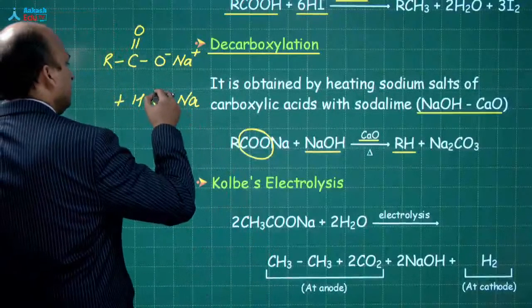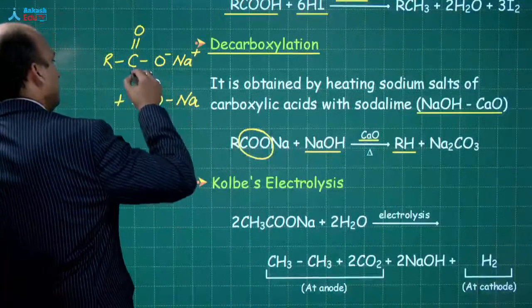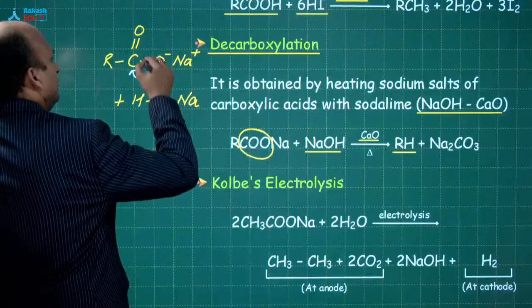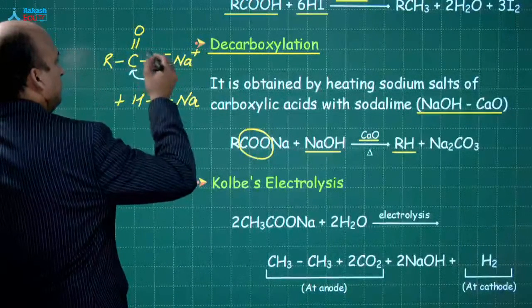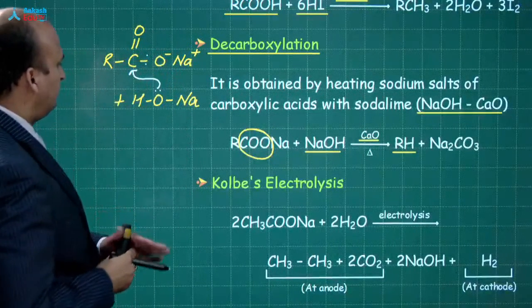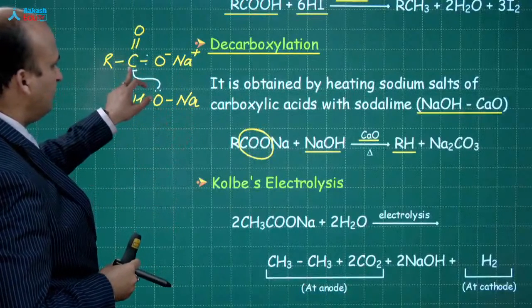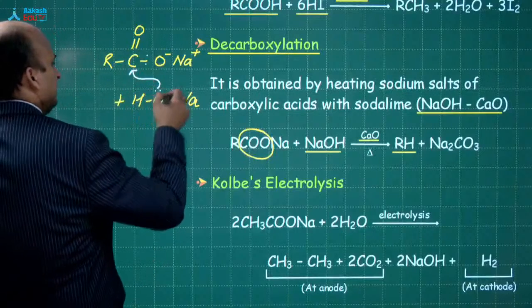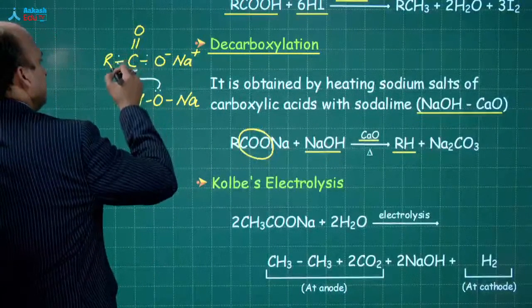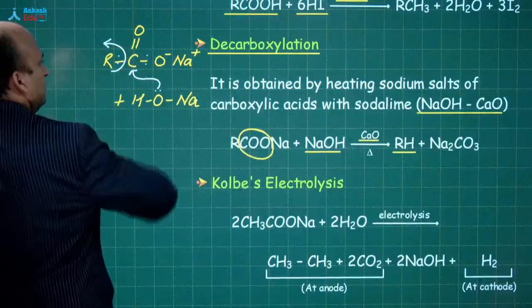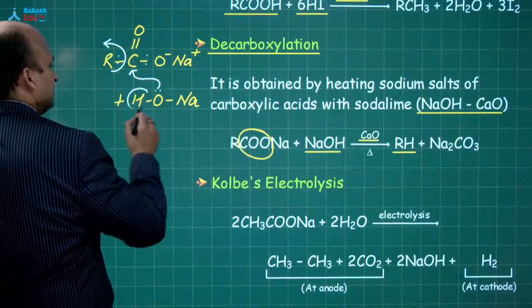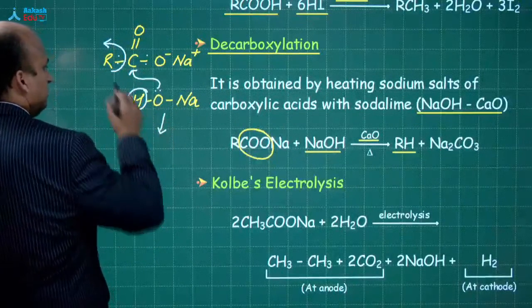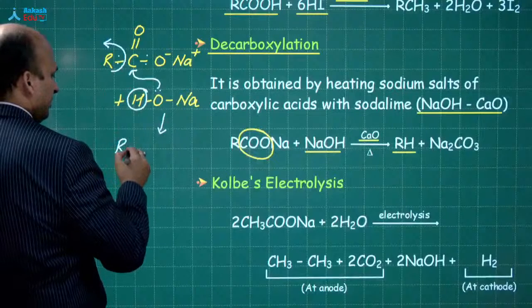So now see, this NaOH is attacking over here. When this NaOH attacks over here, this R moves out and this R minus combines with this H. Thus you see R and H are combining to give RH.